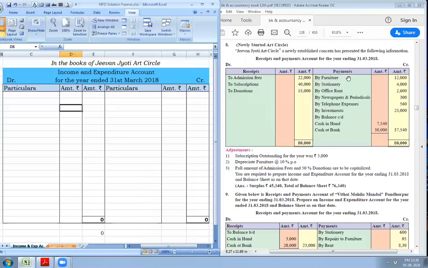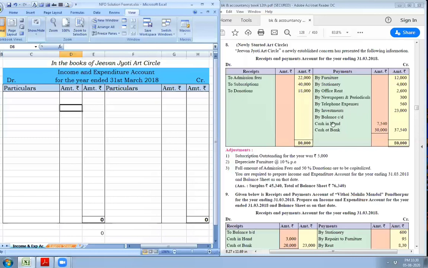Furniture, it is purchase of furniture, balance sheet asset side. Stationery, income and expenditure account, debit side. Office rent, income and expenditure account, debit side. Newspapers and periodicals, income and expenditure account, debit side. Telephone expense, income and expenditure account, debit side. Investment is purchase of an asset, so we have to record it to balance sheet asset side.